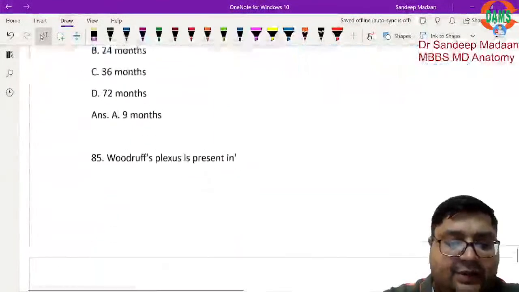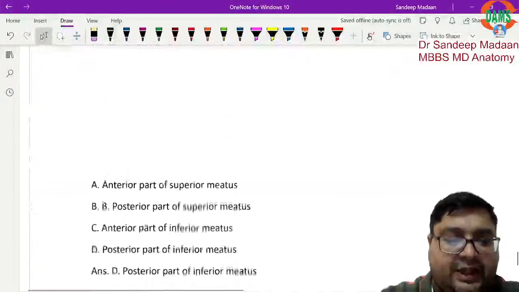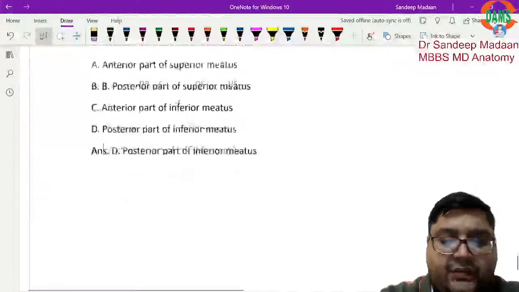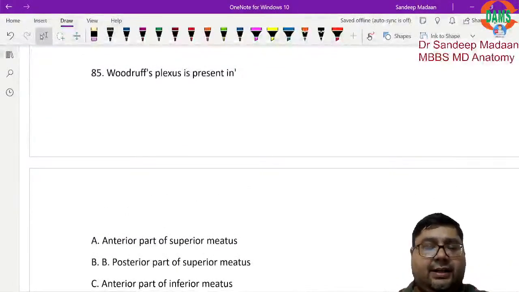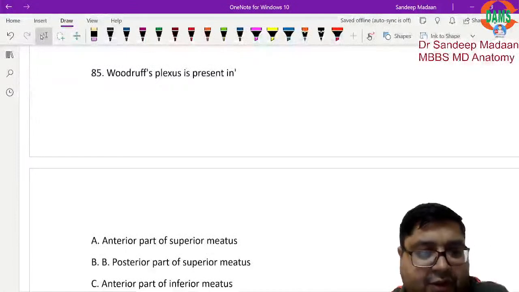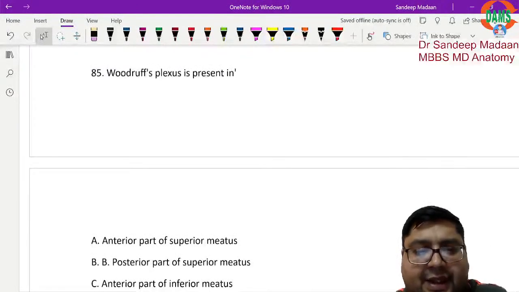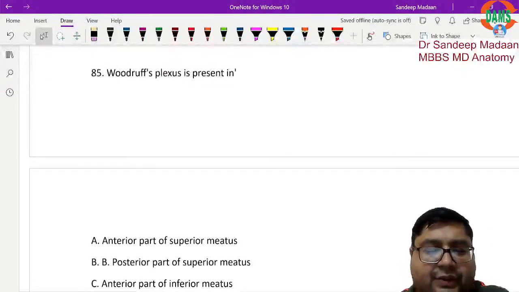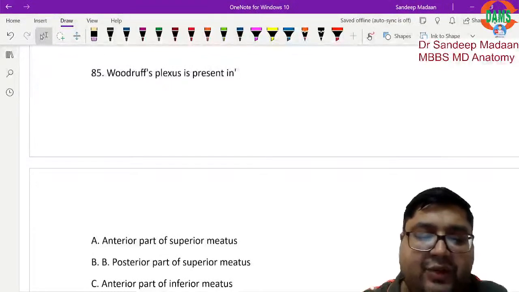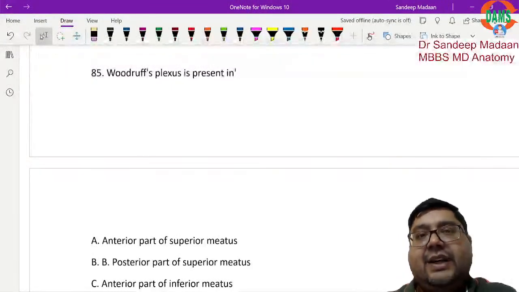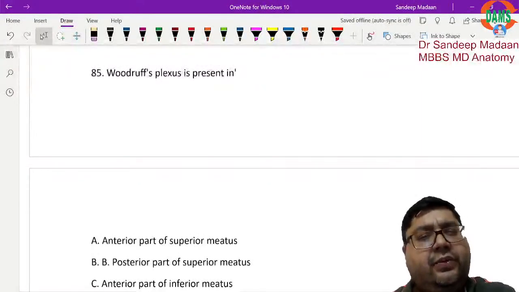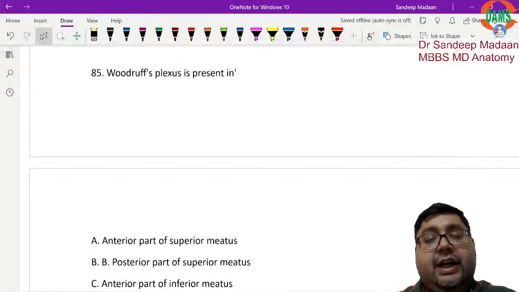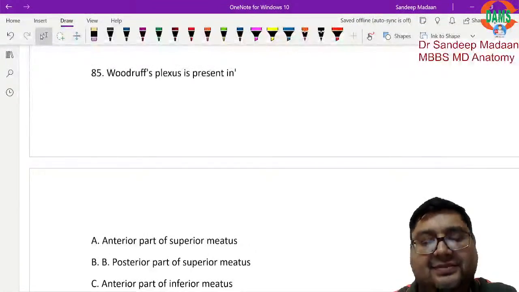And now the next question is, Woodruff plexus is present in. Woodruff plexus is present in. Now what is Woodruff plexus? See, the scientists have researched for Kiesselbach's plexus, and scientists have researched for Woodruff's plexus. Now let me tell you one very interesting thing. Kiesselbach's plexus is extensively studied and a very well defined arterial plexus.